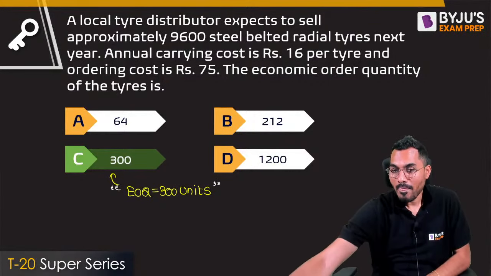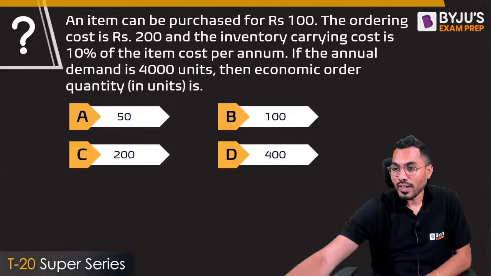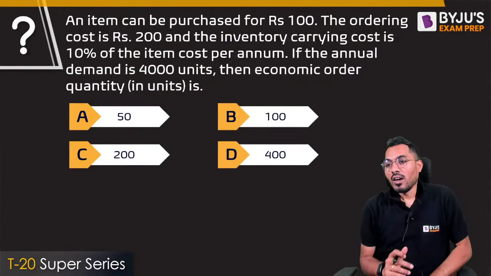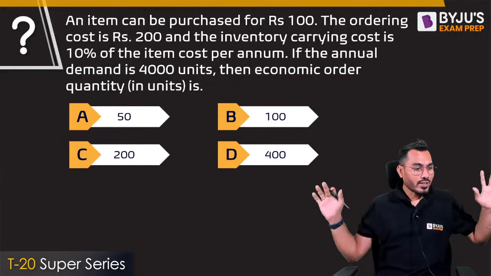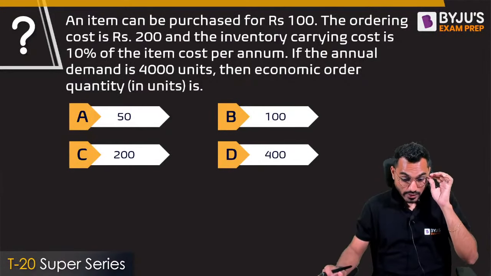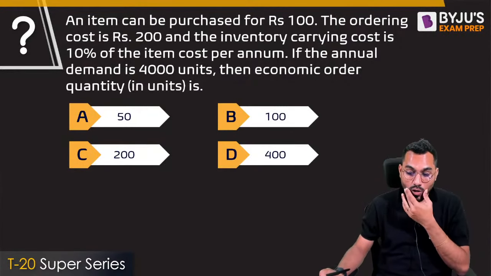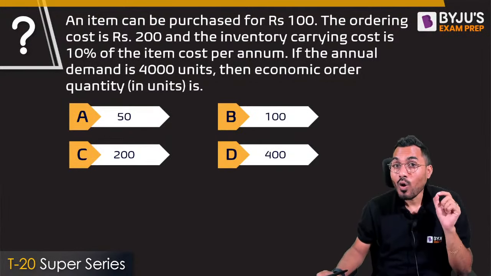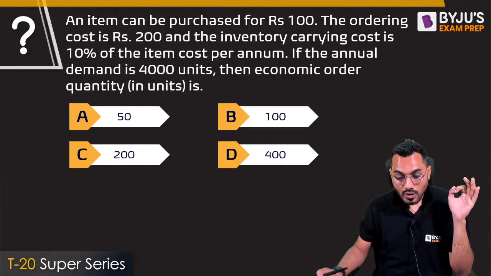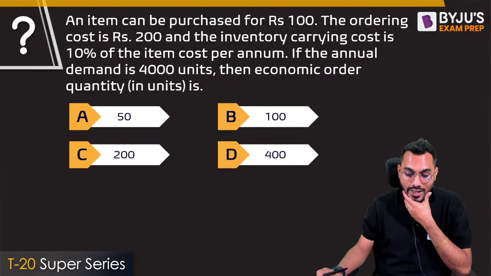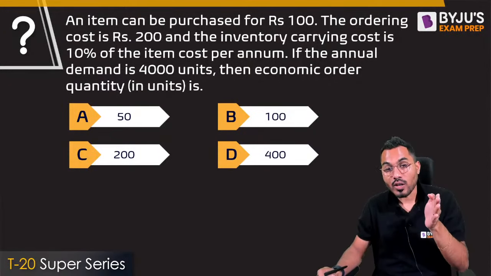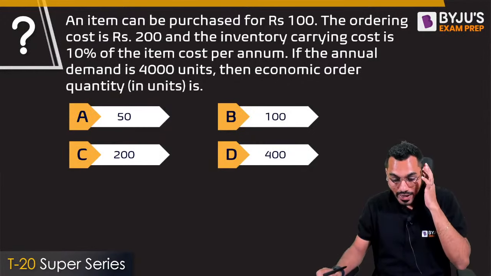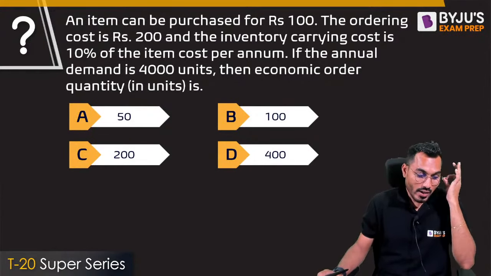Fine. We are talking about the next question. Again, simplified data is given, and from that simplified data we are interested to answer the question. An item can be purchased for rupees 100. So the unit cost of the item is 100. The ordering cost is rupees 200. The inventory carrying cost is 10% of the item cost per annum. If the annual demand is 4,000 units, then how much will the economic order quantity be?